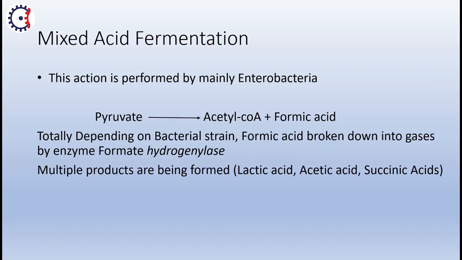After the formation of acetyl coenzyme A and formic acid, depending totally on the bacterial strain, formic acid gets broken down into different gases by the enzyme formate hydrogenlyase. So in mixed acid fermentation, different types of products and multiple products are formed, such as lactic acid, acetic acid and succinic acid. So we are done with the introduction of the fermentation process.